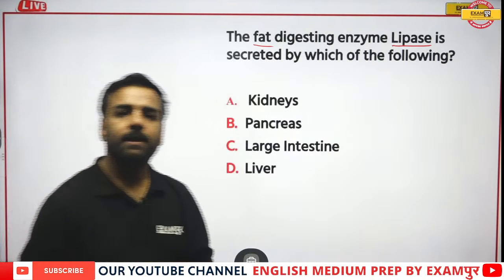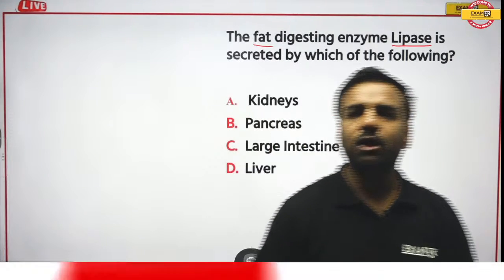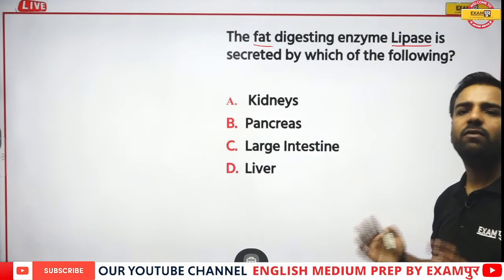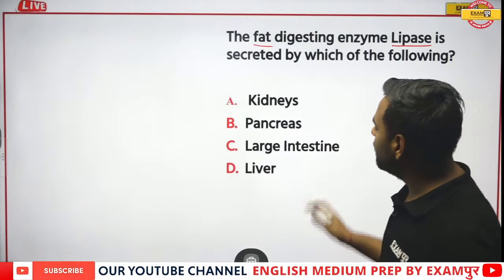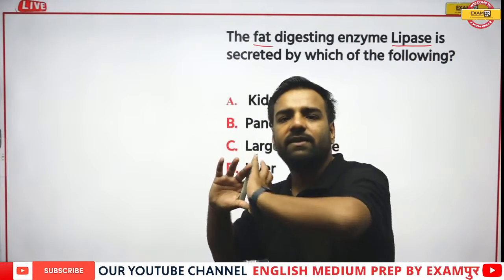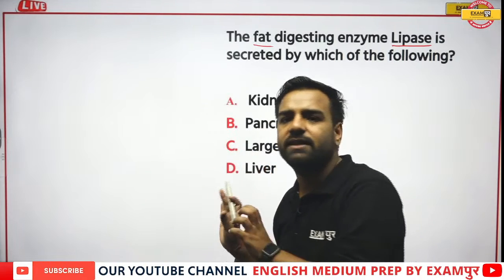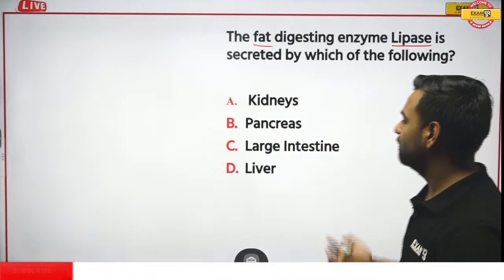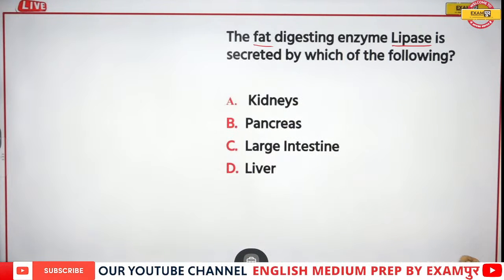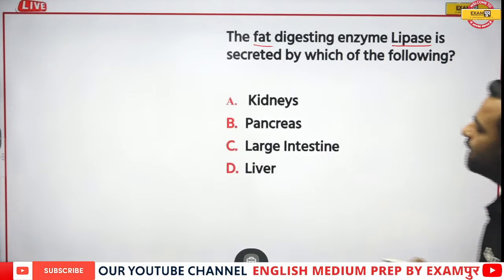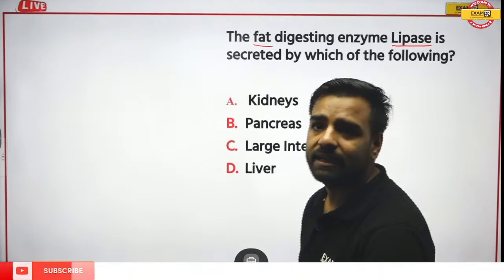Okay. But remember what I told you, that this liver is not going to generate any of the enzymes. So obviously liver would not be there in the options. Liver is already out of the game. So liver will not be the answer, obviously. Now the options which are left are kidneys, pancreas or large intestine. We haven't discussed anything about the kidney, isn't it?